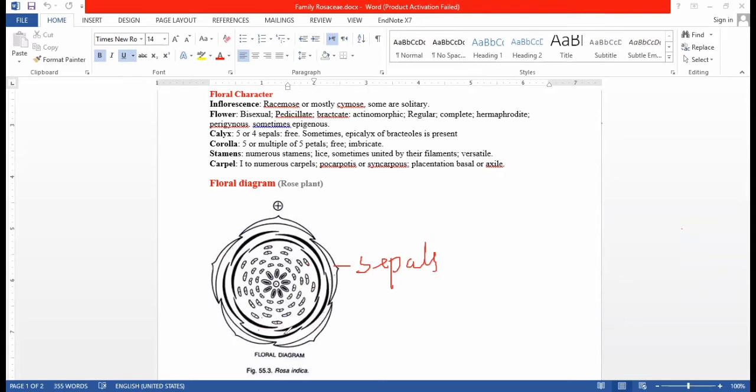This is the flower of the rose plant. Someone asked what a floral diagram is. A floral diagram is the aerial view. If we look at the flower of the rose plant from above, its aerial view looks just like that. These are the sepals, these are the petals. Petals are arranged in an imbricate manner. All petals overlap with each other. These are the petals.